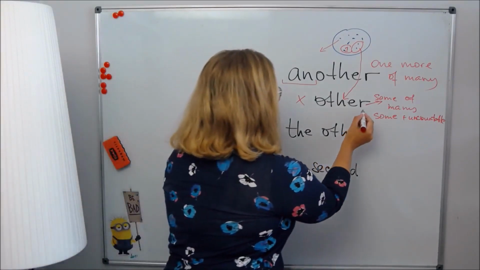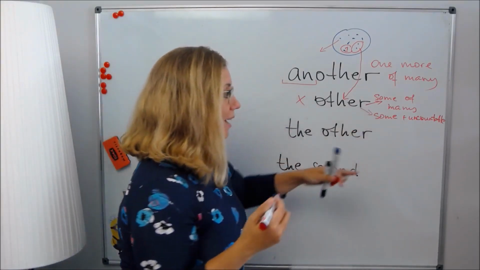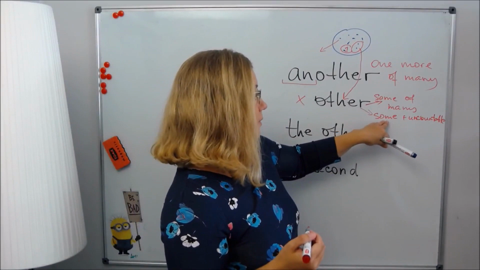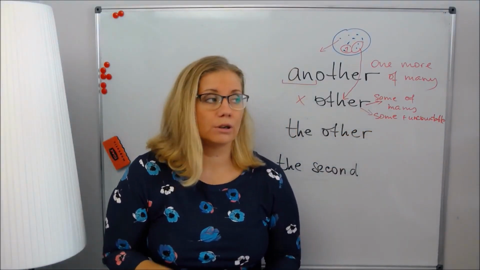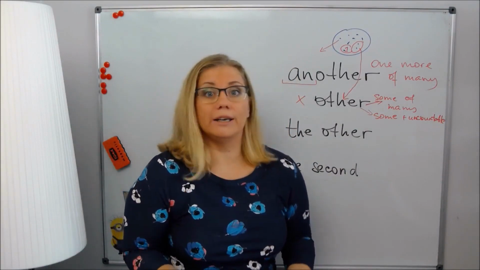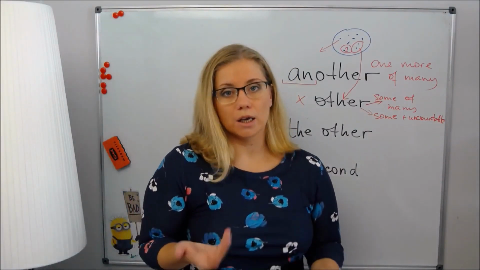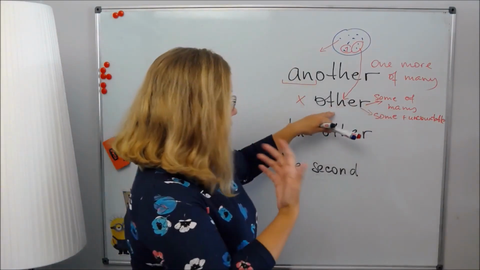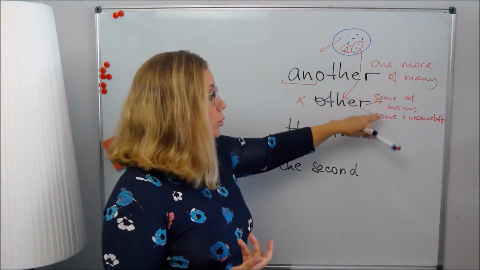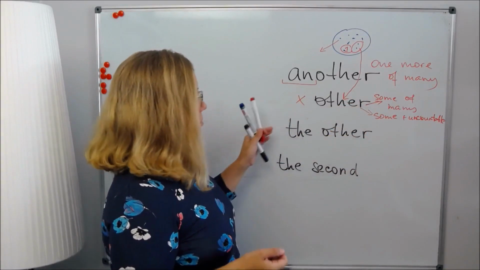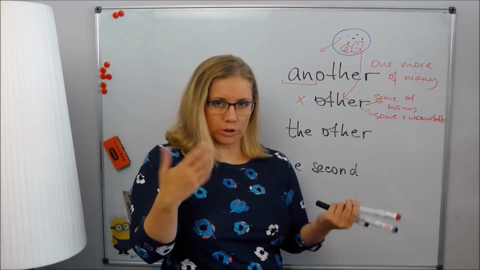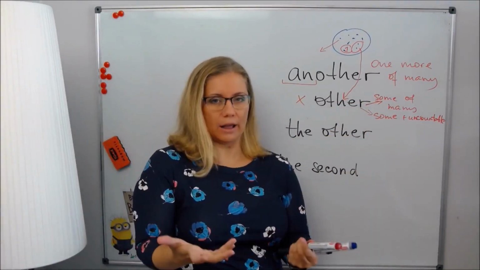But it's also possible to use it with uncountable. I'm showing you some plus uncountable, yeah? Some other stuff, other money, other advice, and so on and so on. It's possible to use it with two types of nouns. It's very practical. But what about the other? What is the difference of the other?